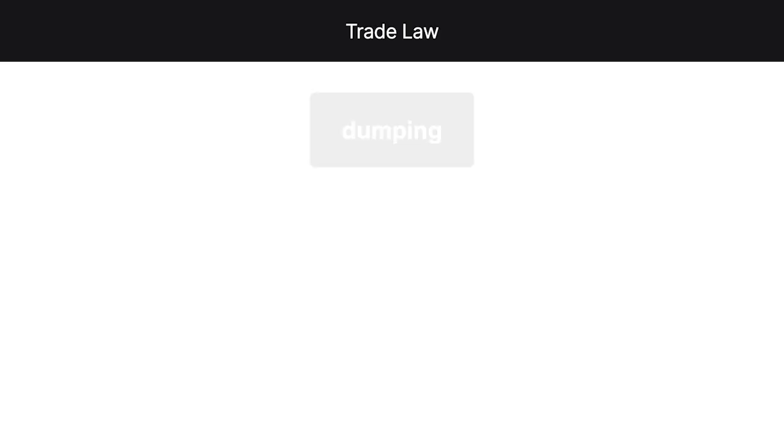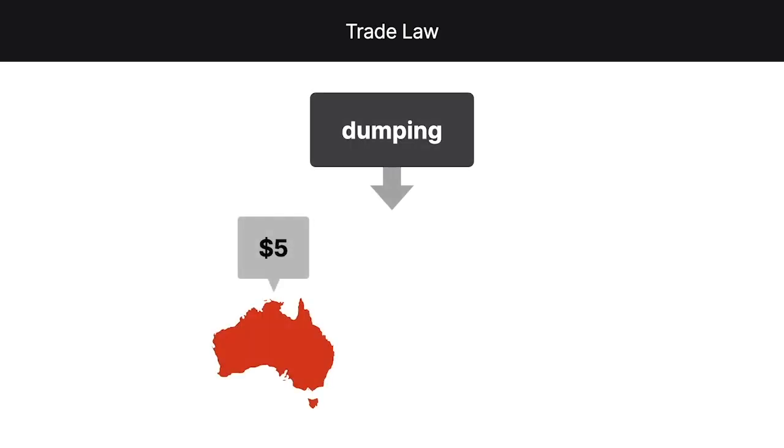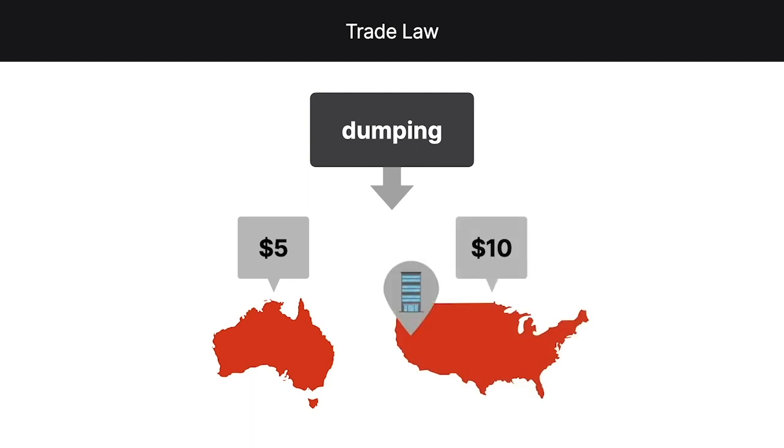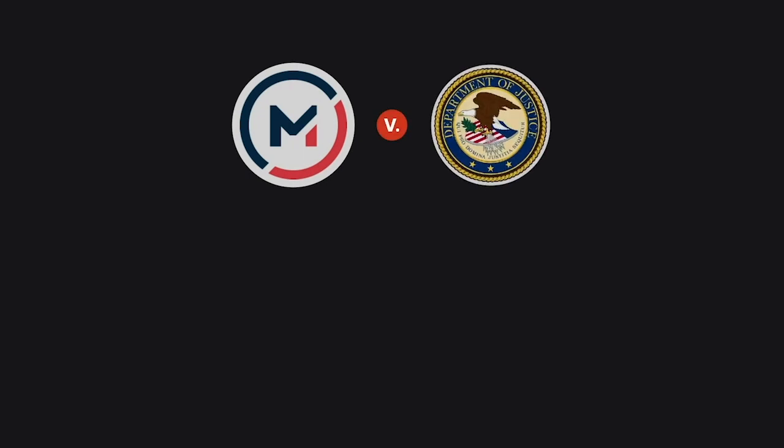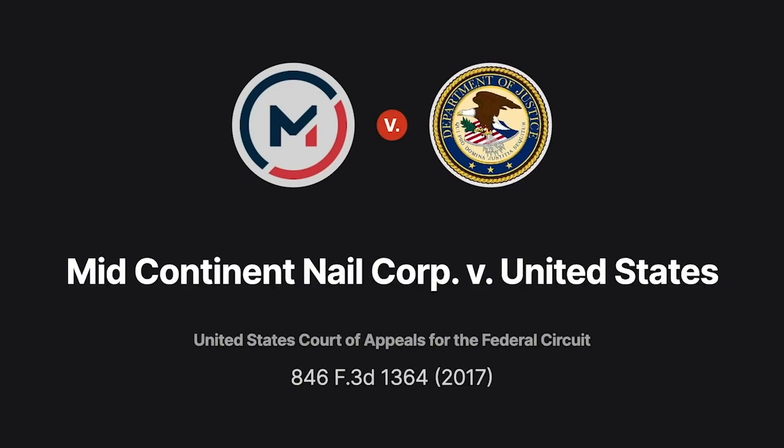In trade law, dumping occurs when a foreign producer sells a product in another country at a lower price than the producer sells the product in its home country. In Mid-Continent Nail Corporation versus United States, we'll see whether the Department of Commerce violated the Administrative Procedure Act when it repealed a dumping regulation without a notice and comment period.